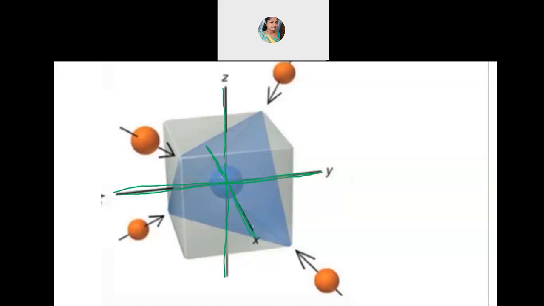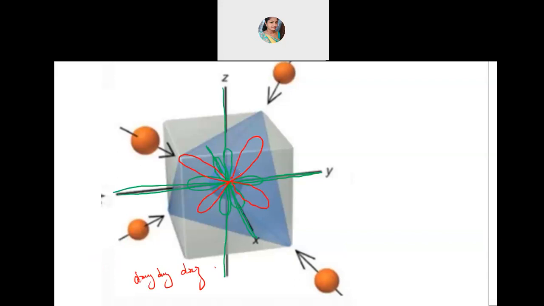Here you will have the dx square minus y square orbital present in this direction, and you will have dz square present in this direction. And then the remaining orbitals, that is dxy, dyz, and dxz, will be present over here, in this direction.